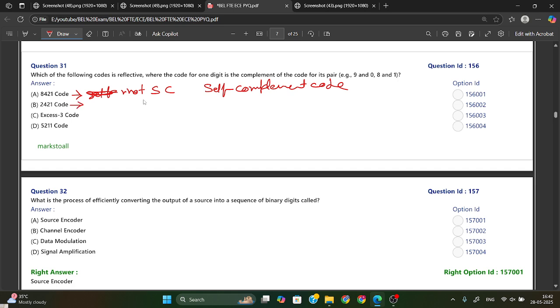Also, 241 is nothing but a weighted code.